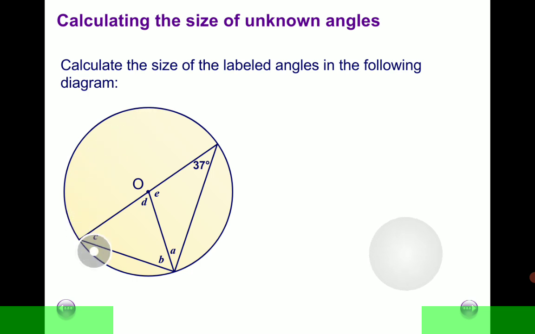In this diagram we have a triangle in a semicircle forming this angle here, which we said is 90 degrees. So A plus B is always 90 degrees, and the condition is this must be a diameter, so that the circle is cut into 2 semicircles.